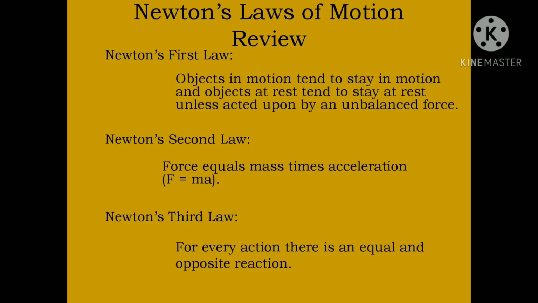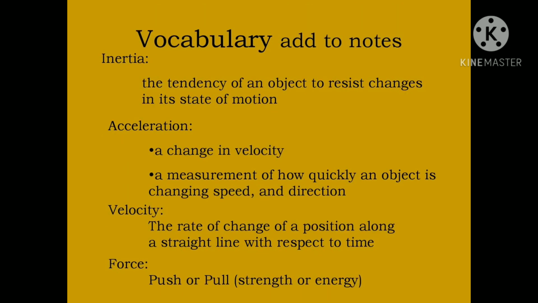So, Newton's laws of motion, let us review once. Newton's first law is that objects in motion tend to stay in motion and objects at rest tend to stay at rest unless a force is exerted. Newton's second law is F = ma. The third law is that every action has an equal and opposite reaction. These are the vocabulary words we are learning: inertia, acceleration, velocity and force. Force is a push or pull, velocity is the rate of change of position, acceleration is the change in velocity, and inertia is the tendency of an object to resist change in its state of motion.